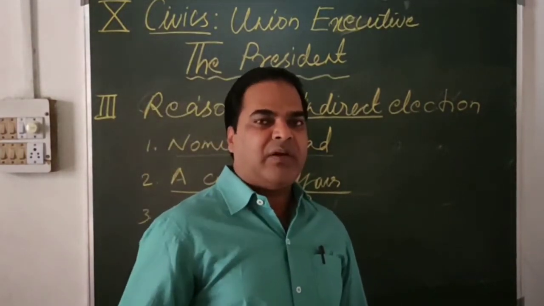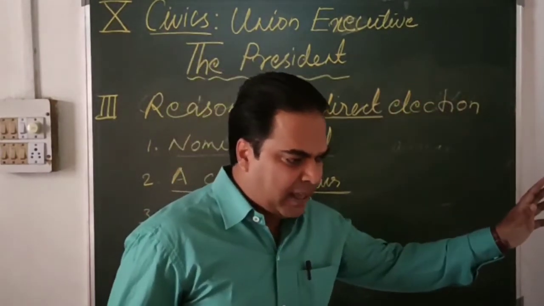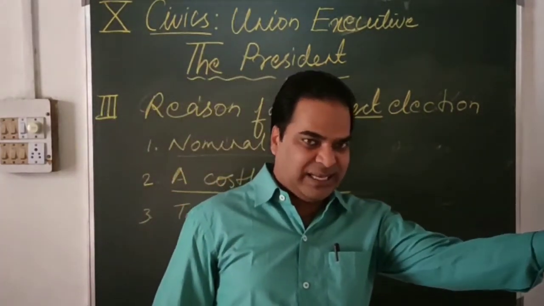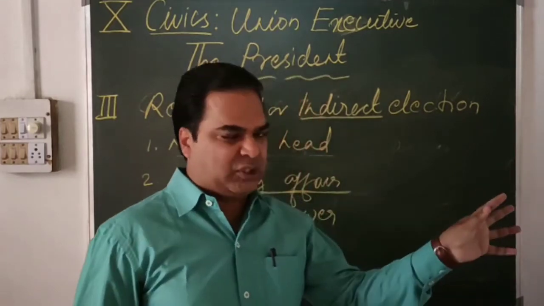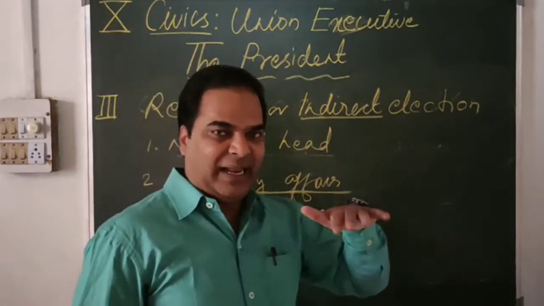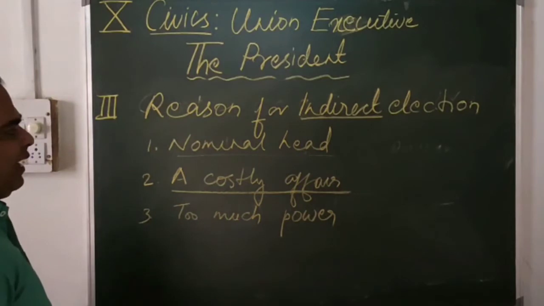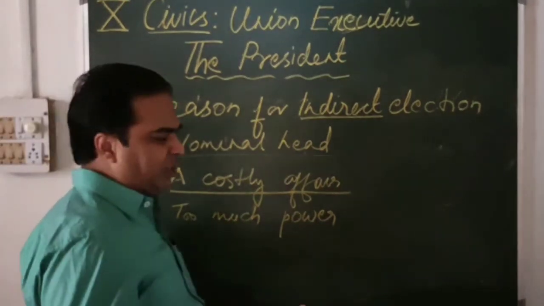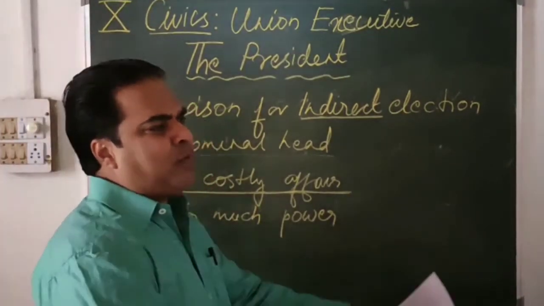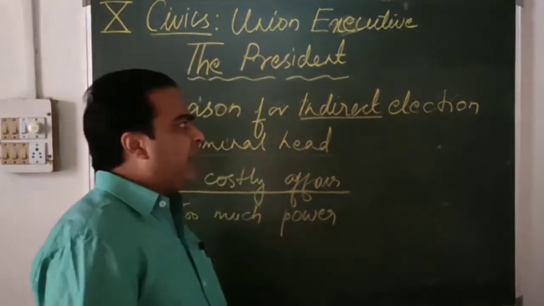Now, apart from all these things, we are involved in the election of the president. That means we, the people, elect the members of Lok Sabha, and the Rajya Sabha members are elected by the members of the state assemblies, and these two houses elect the president. So our involvement is there indirectly. This is how the president of our country is elected indirectly. He is a nominal head who does not possess real powers, it would be a costly affair, and there can be too much power clash between the Prime Minister and the President. That is why it has been made indirect.